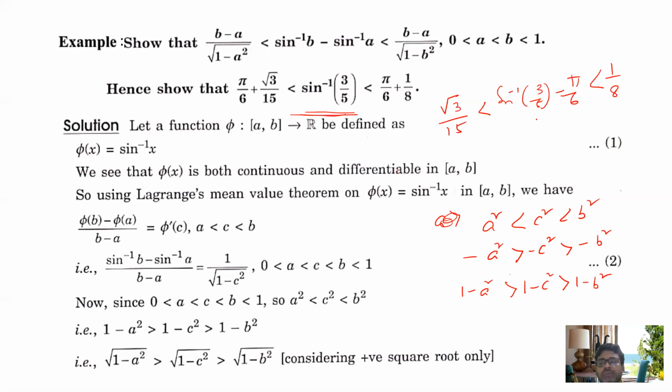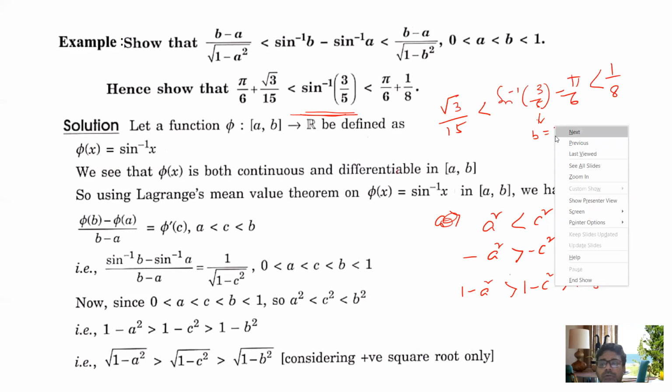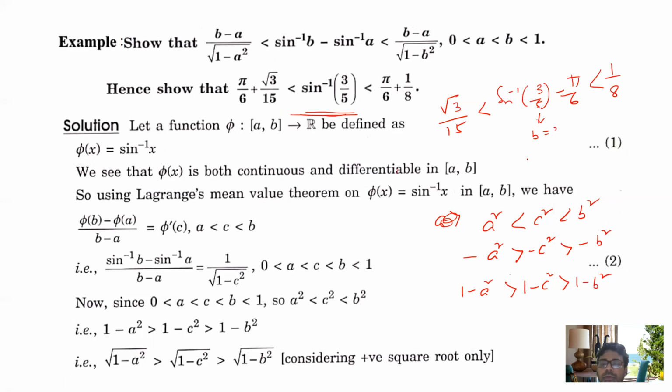Now we check b. From here it is clear b is equal to 3 by 5. What is a? So minus pi by 6. Pi by 6 means sine inverse half. So a is equal to 1 by 2. So this is the logic behind this.